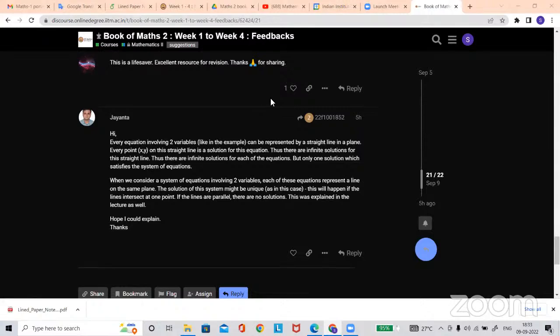Maths 2 is totally new content. It is not from up to 12th standard. It is a BSc course. It contains BSc topics: linear algebra, vector space, and also multivariable. So many of you will find it new. In comparison, I don't know which one is difficult and which one is easy, but both contain new topics.